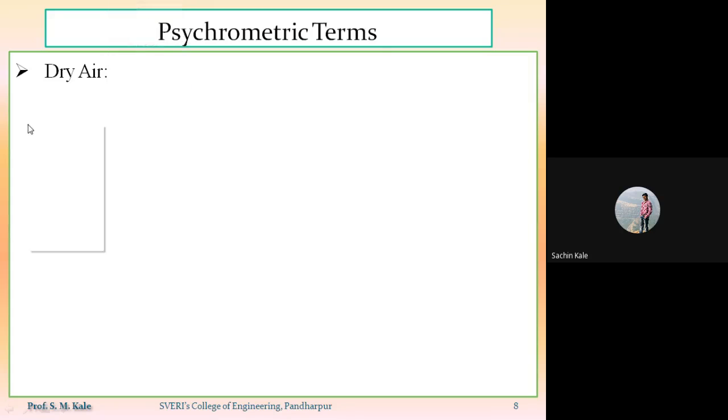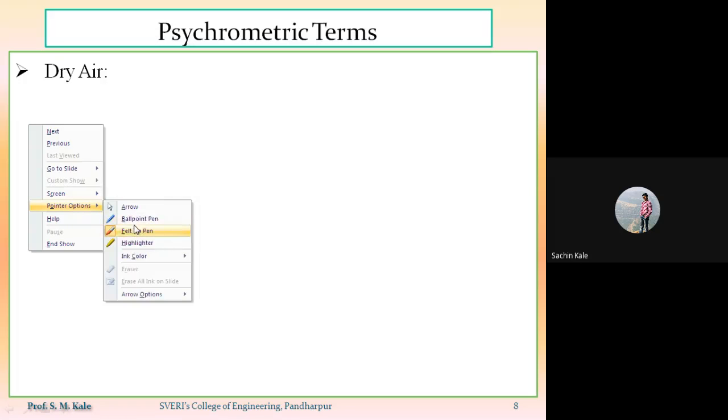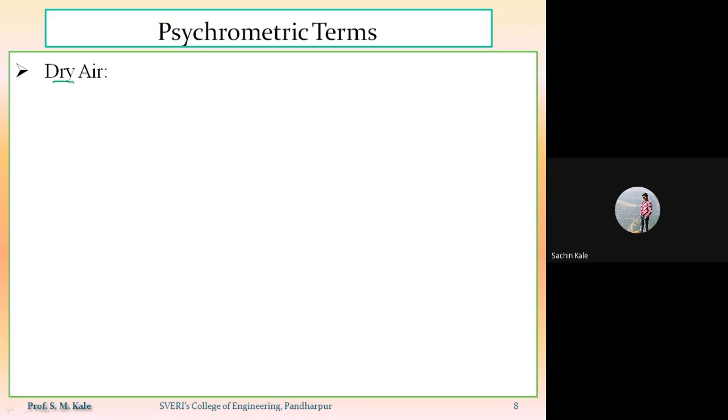So here the first term is called dry air. So what is meant by dry air? Air without containing water vapor is called dry air. So pure dry air does not exist in nature.